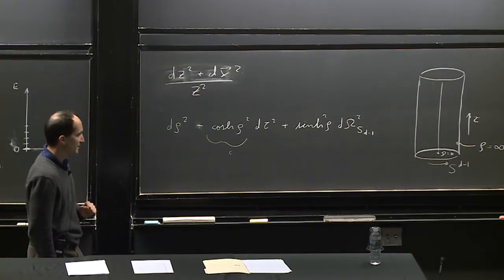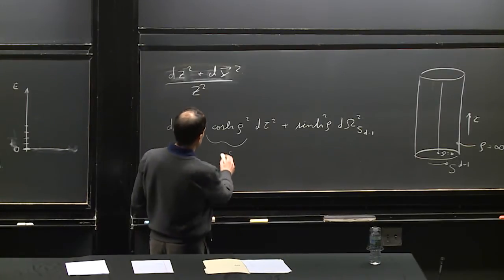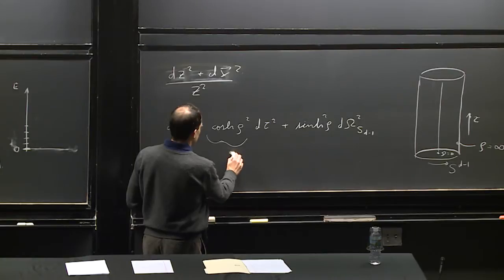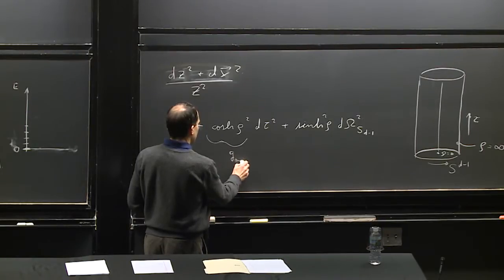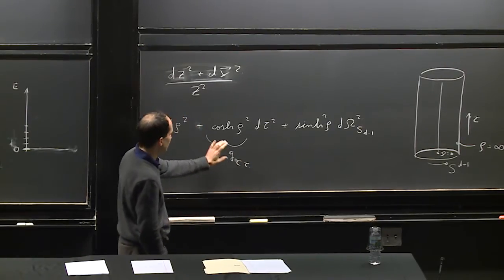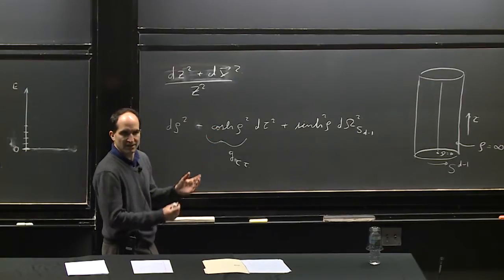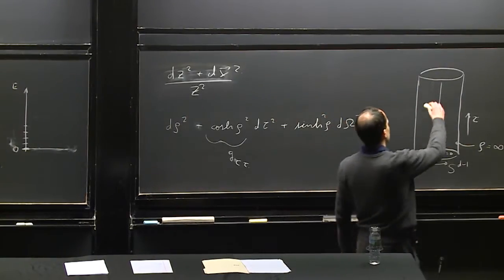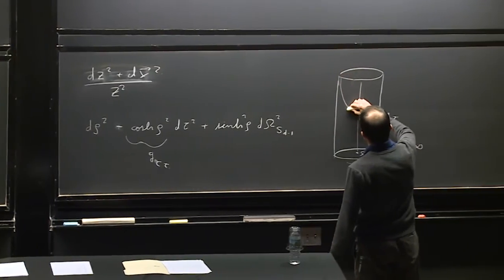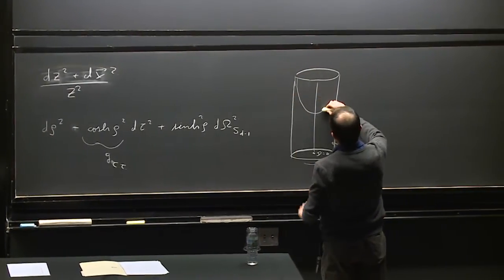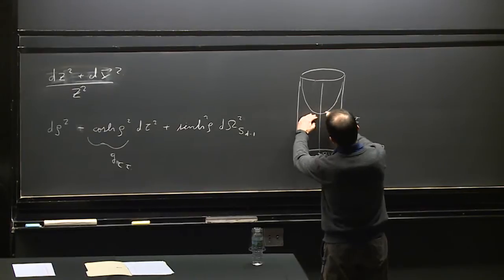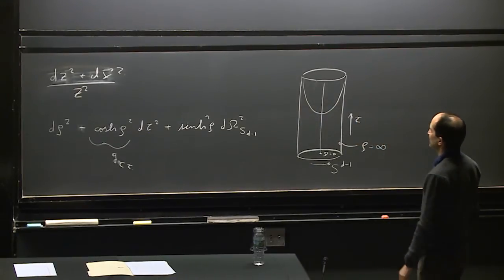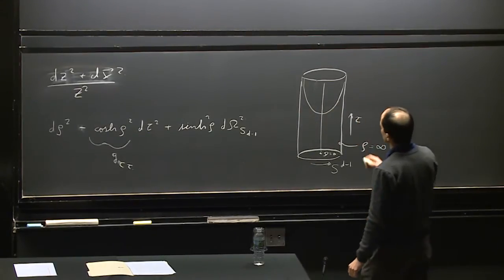We get the same picture. And this G00 component, or G tau tau component of the metric, is the relativistic analog of the gravitational potential. And we see that the gravitational potential rises. So now here I'm also plotting the gravitational potential and how it grows as we go to the boundary. And so it goes to infinity.